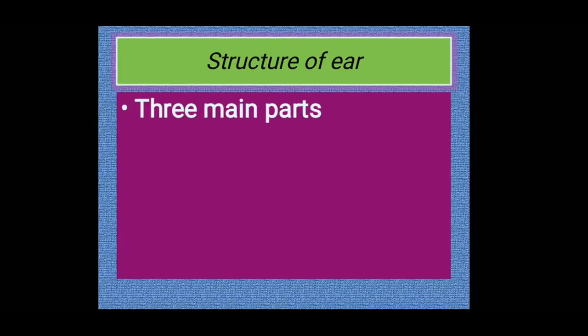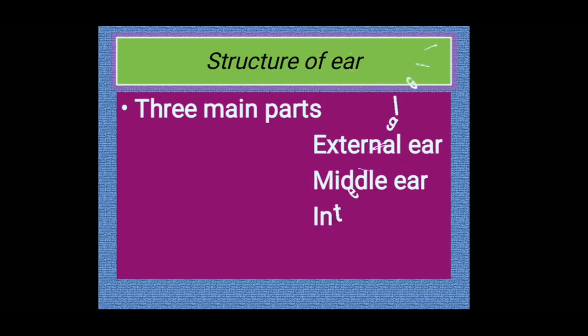For better understanding, we can divide the structure of the ear into three major parts. They are the external ear, middle ear, and internal ear. So the ear can be divided into three sections: external ear, middle ear, and internal or inner ear.